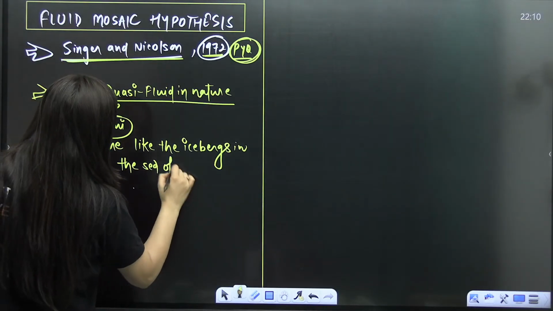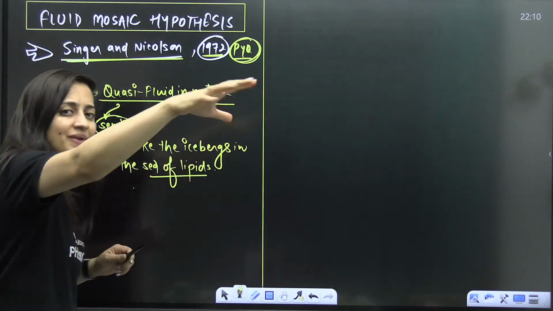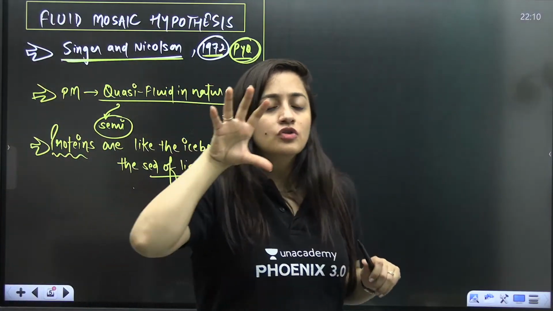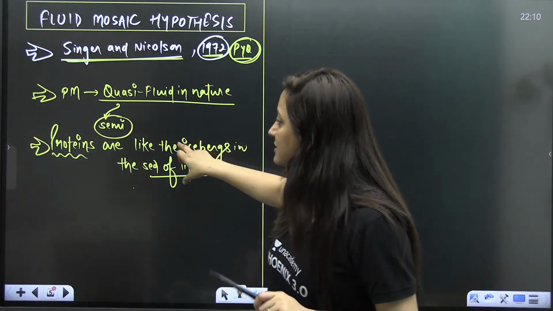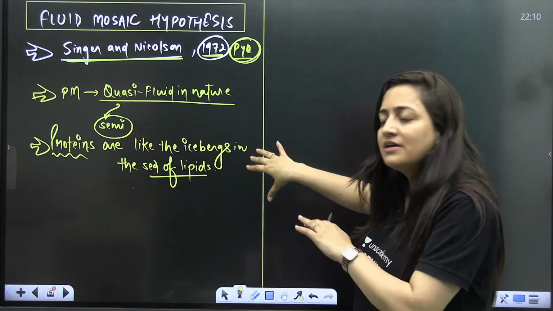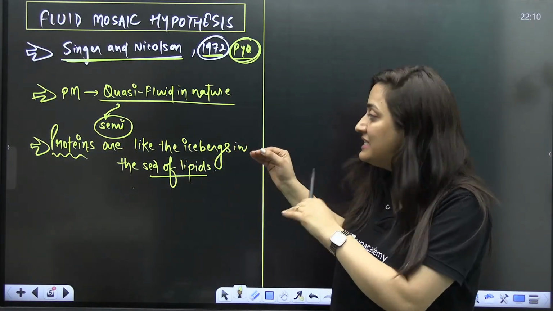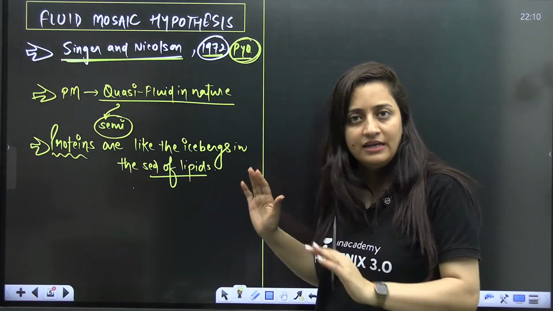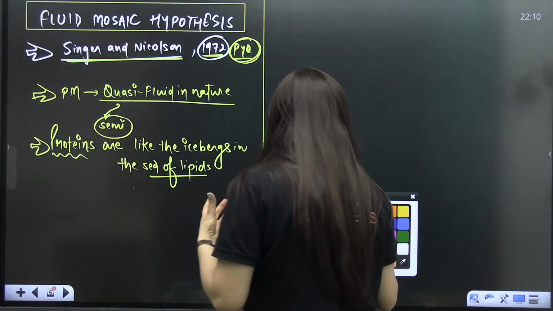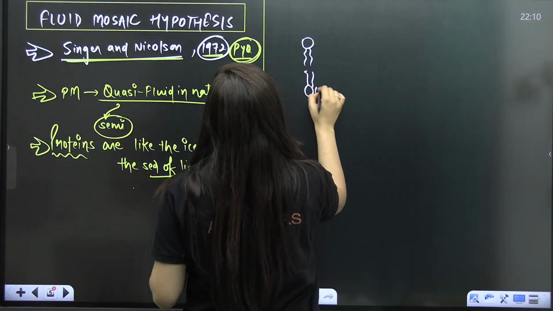Imagine there is a sea. You can imagine that sea as the sea of lipids, and at places you have the icebergs. This is an analogy: the icebergs are considered equivalent to the proteins, and the sea is considered the lipid. So they are not talking about a proper arrangement. They are saying there is a kind of random distribution.